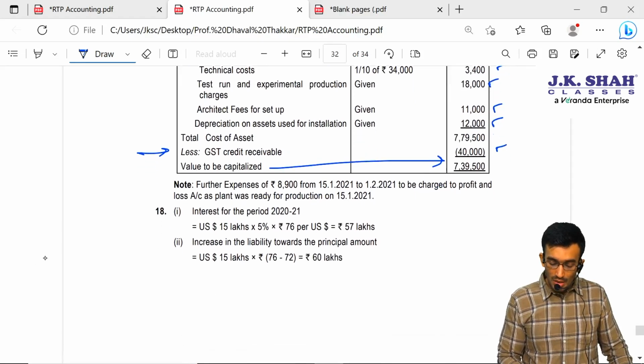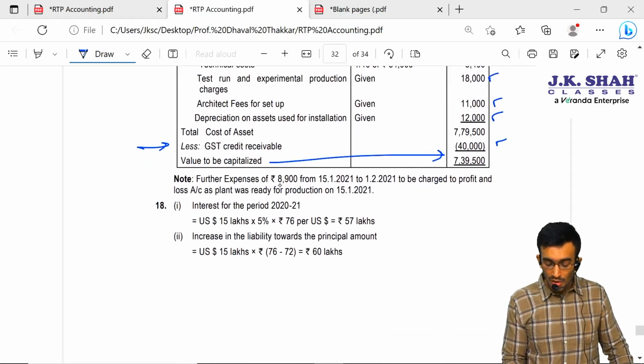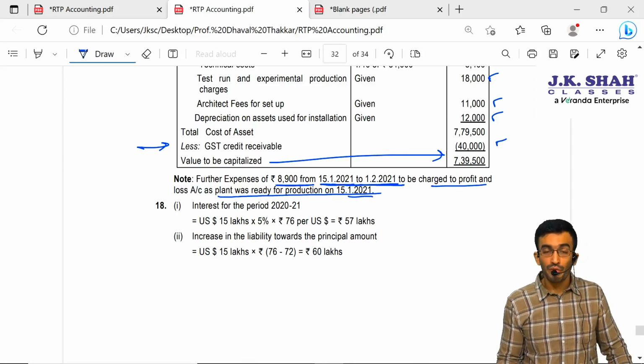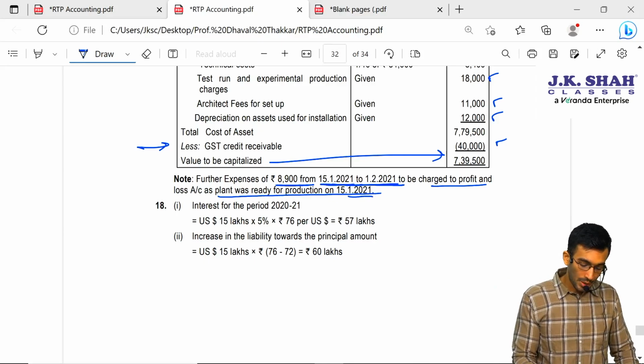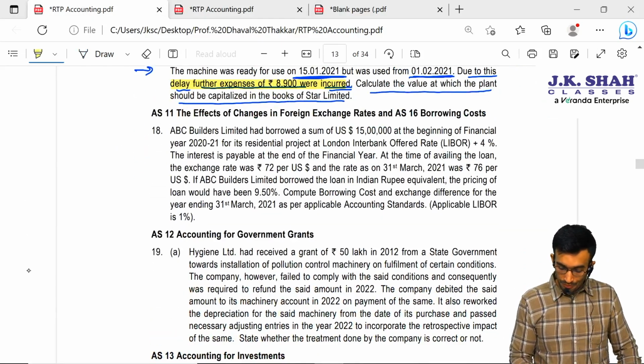So you can see the note which is given here: further expense of 8,900 from 15th of January 2021 to 1st of February 2021 is to be charged to P&L as the plant was ready for production on 15th of January. Okay, let us move to the next question.